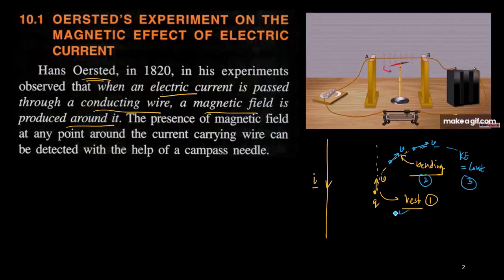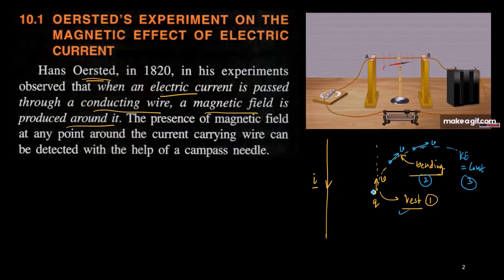First observation was if the particle is at rest, it remains at rest. If the particle is moving, then it will move, but it will deviate its path. Some kind of bending takes place, the deviation takes place. And in the third part, he observed that if the particle is moving and there is no change in the velocity, so it remains the same. As speed is remaining the same, that means the kinetic energy of the particle is found to be constant. Okay, this is the observation, that's how we study.